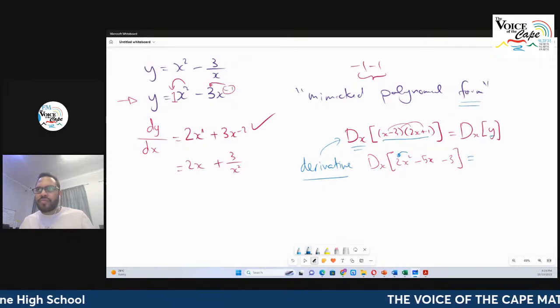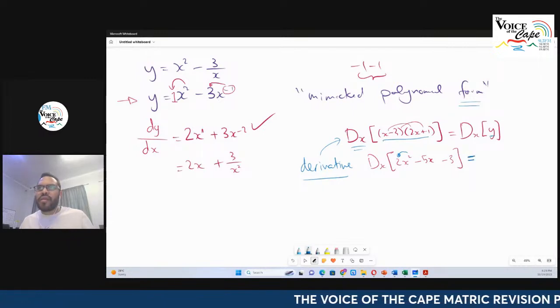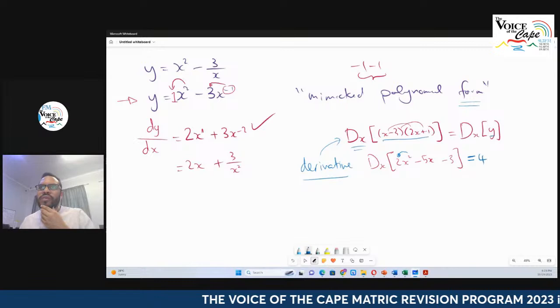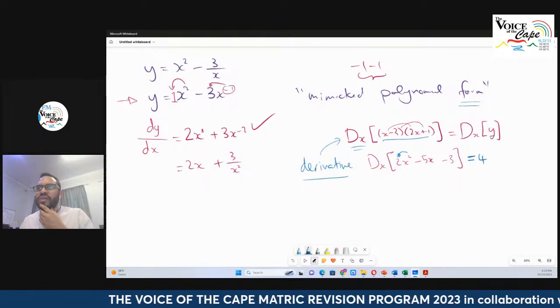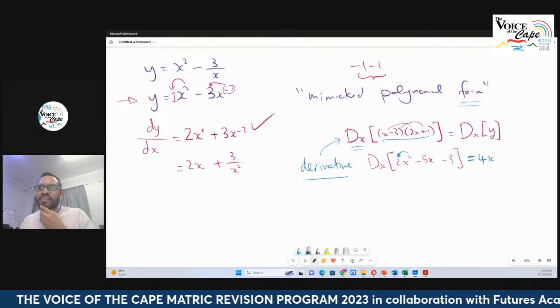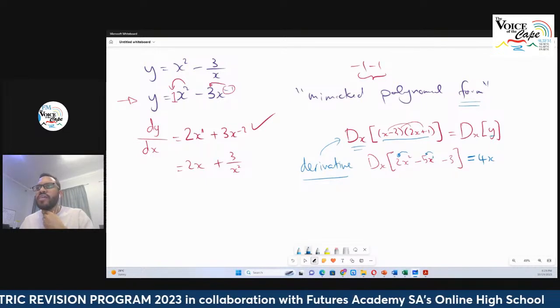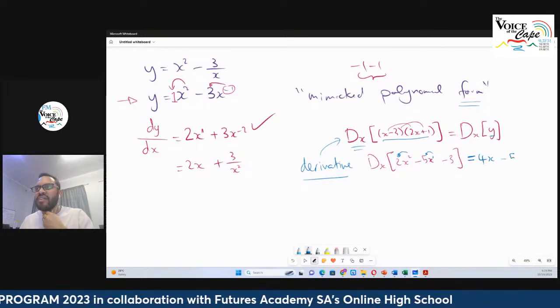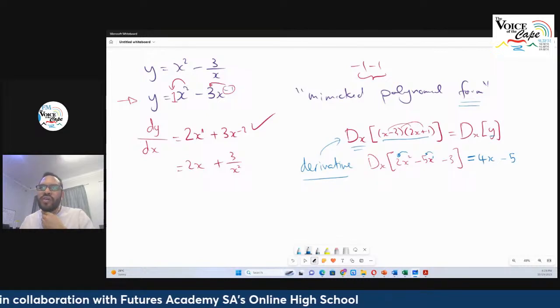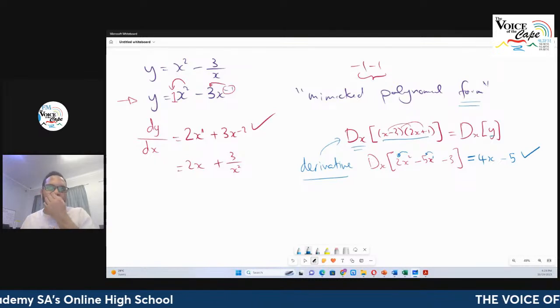2 times 2 is going to be 4. That's going to be x to the 2 minus 1, so it's just 4x. Here I've got an invisible 1, so 1 times minus 5 is just going to be minus 5. And it's x to the power of 0, which I don't need to write in, and the constant term falls away. And there's the answer for the derivative.